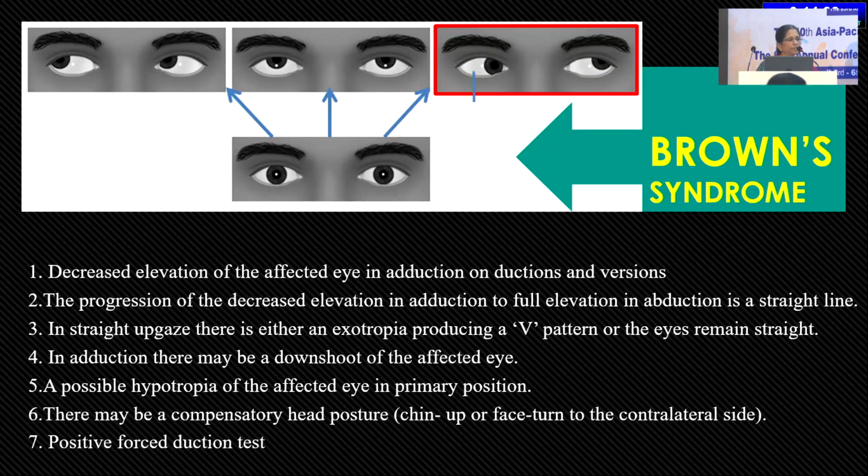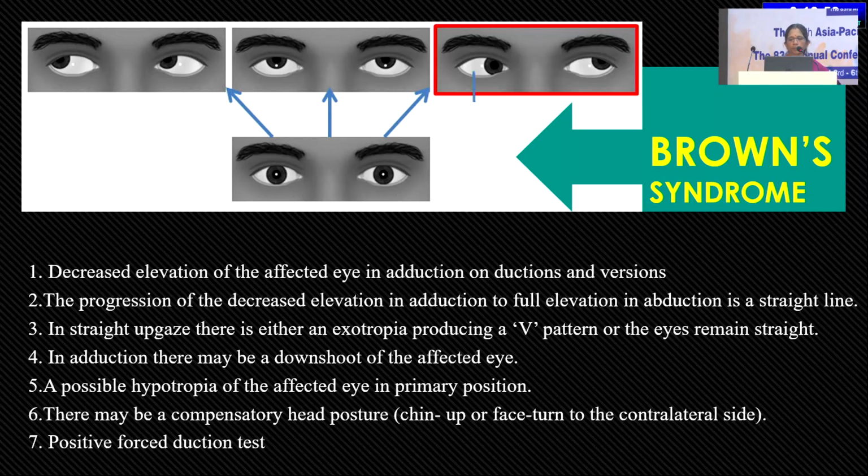So these are the main features of Brown syndrome: the decreased elevation of the affected eye in adduction, on adductions and versions, and the progression of the decreased elevation in adduction to full elevation. This is one important point. In straight gaze, there is either an exotropia, which produces a V pattern, or the eyes usually remain straight. And in adduction, there may be a downshoot of the affected eye, and sometimes hypotropia in primary position.